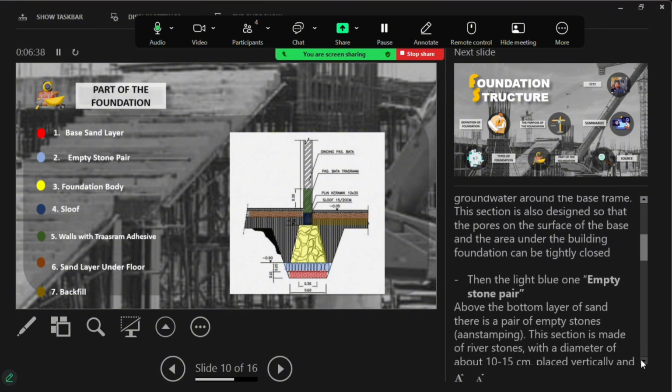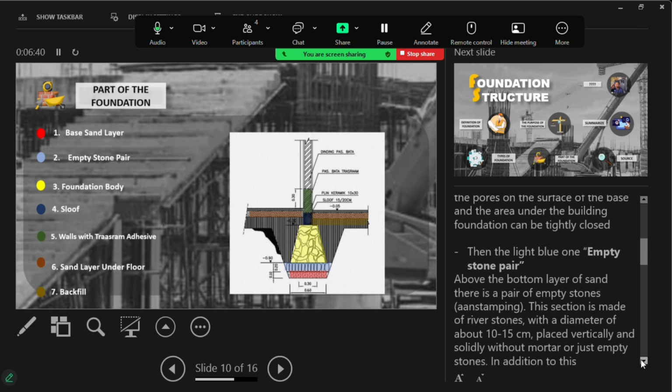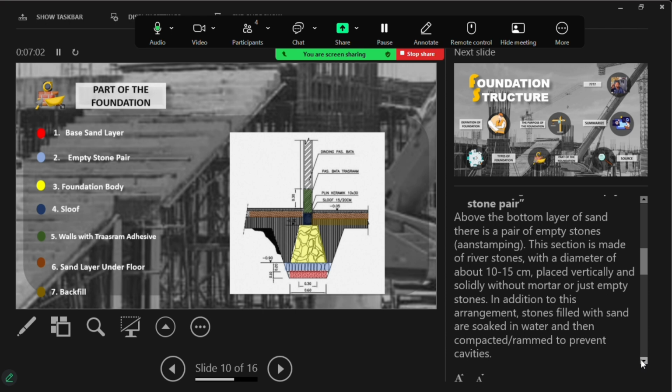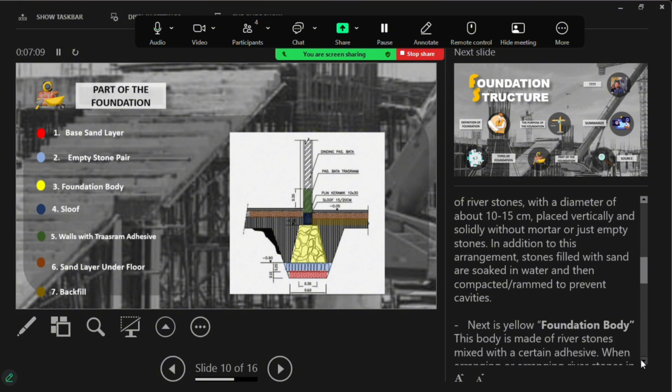Then the light blue one is the empty stone pair. Above the bottom layer of sand there is a pair of empty stones. This section is made of river stones with a diameter of about 10 to 15 centimeters, placed vertically and solidly without mortar, just empty stone. In addition to this arrangement, stones are filled with sand, soaked in water, and compacted to prevent cavities.